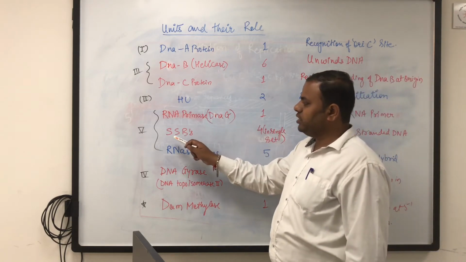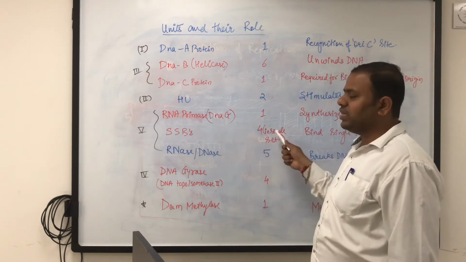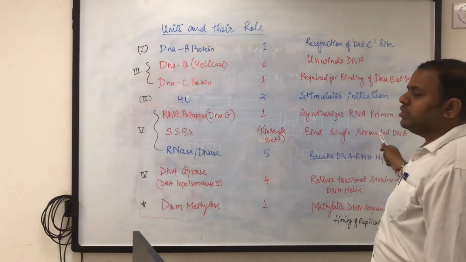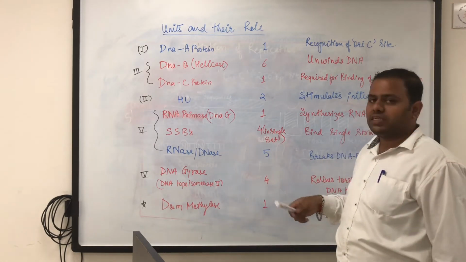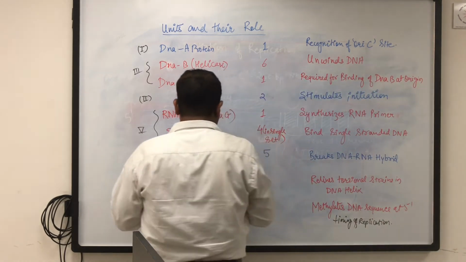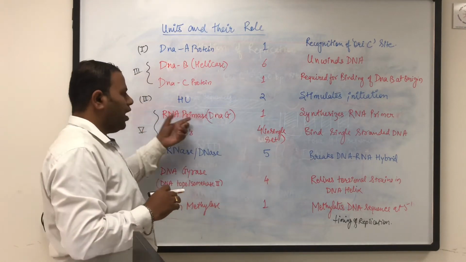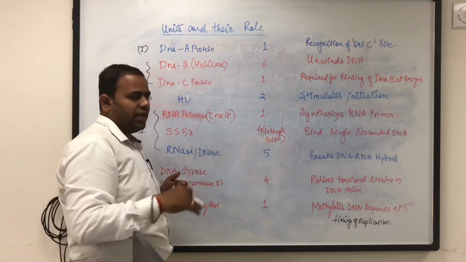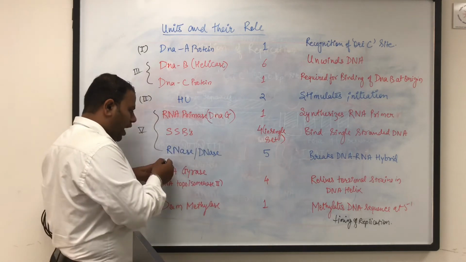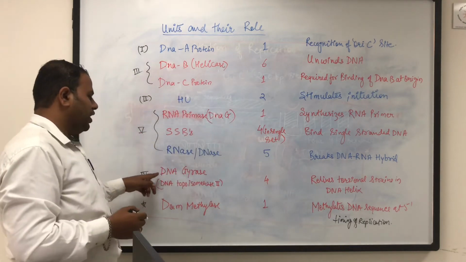The next is SSB, single stranded binding protein. These are present in 4 in a single set, and this helps in binding to the single stranded DNA. Since single stranded DNA is reactive, it has to be bound at this position. Now let's see the RNase or DNase. This helps in breaking of the DNA-RNA hybrid. When RNA primase forms a primer and the strand is synthesized, after the synthesis of the strand this RNA has to be removed, and it is removed by either RNase or DNase enzyme that breaks the DNA-RNA hybrid.